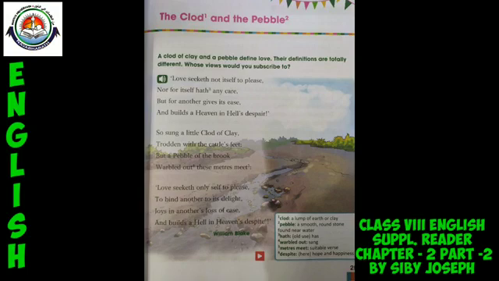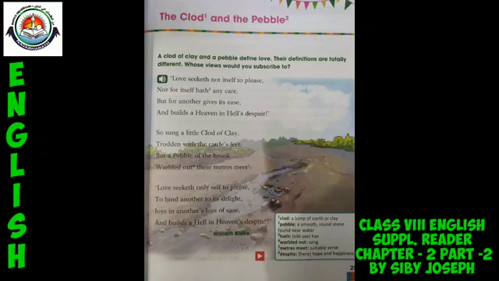In every Romantic poem, we can find the element of beauty, that means the element of the beauty of nature. So is it with this poem also. We can find in this poem also an element of the beauty of nature.